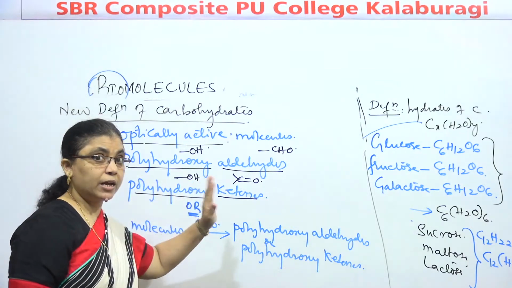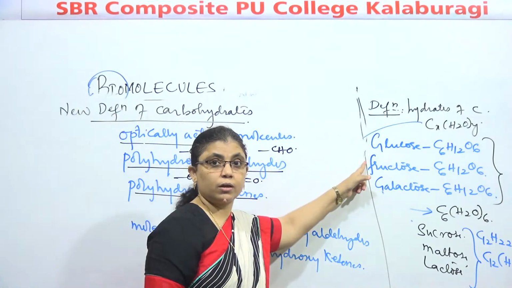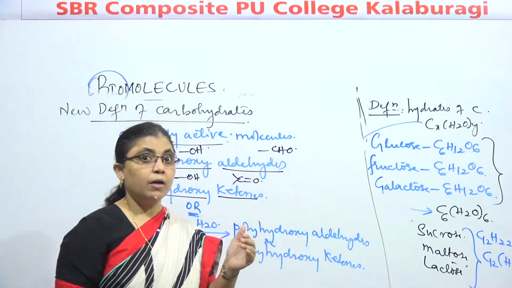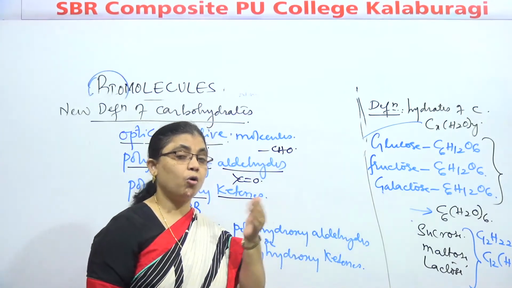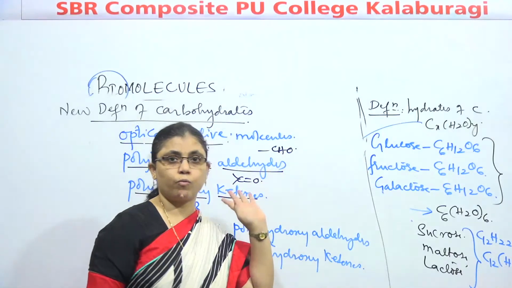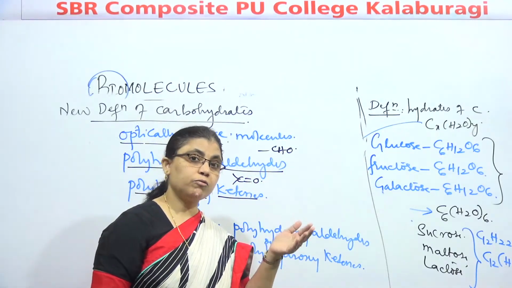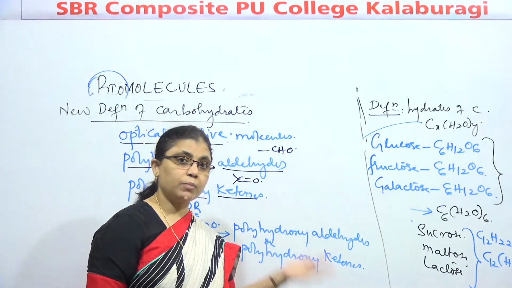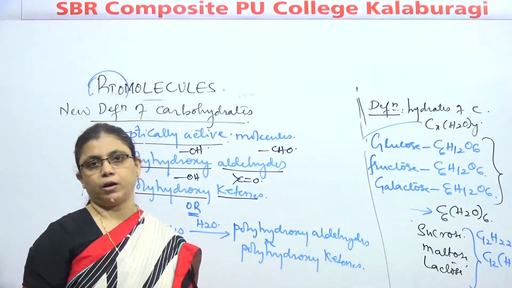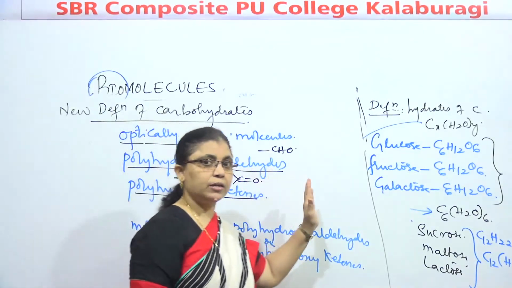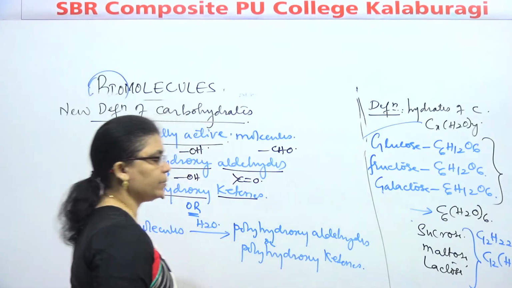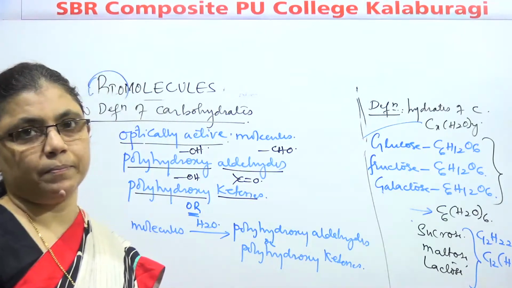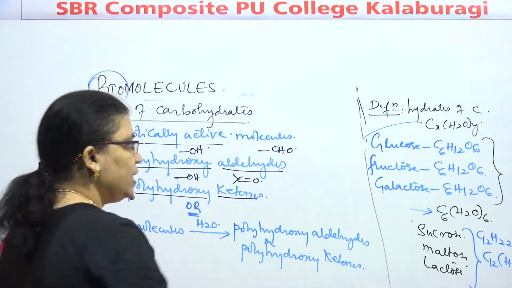When they are asking for the definition, don't write the old definition. Discard that definition, because we cannot justify CxH2yOy for all the carbohydrates. Molecules like carboxylic acid, as I said, acetic acid, are non-carbohydrate but obey the general formula. It means that way of defining is unable to justify all the examples. Correct? That's why we'll leave that one.